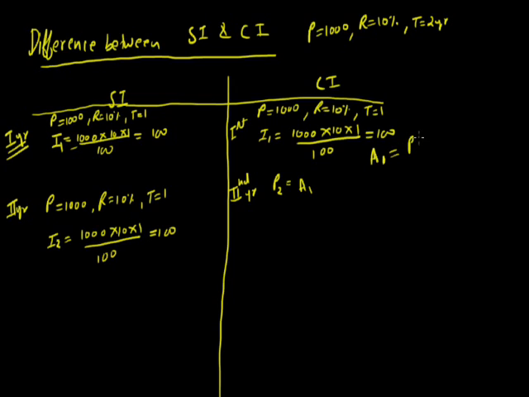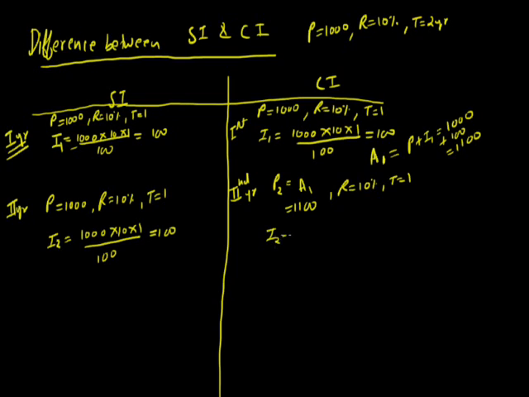That is principal plus interest. So principal is 1000 and the interest is 100. So the answer is 1100. So P2 is not equal to 1000, but P2 is equal to 1100. Rate of interest is the same, time period again 1 year.